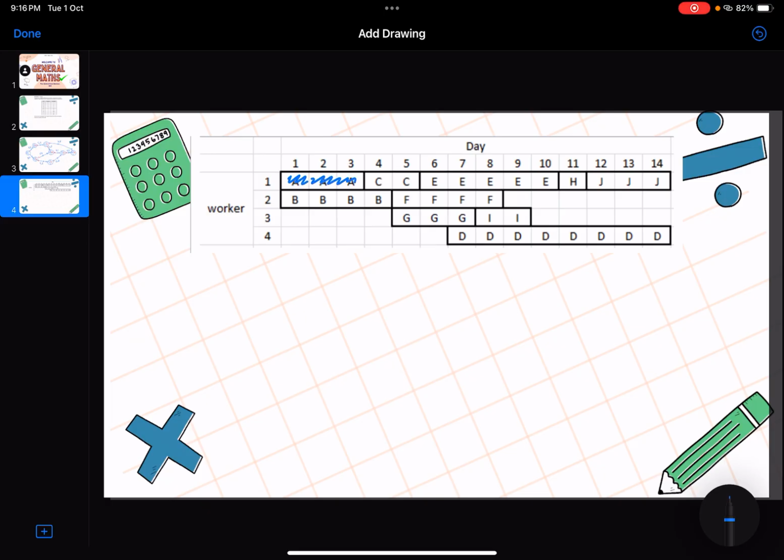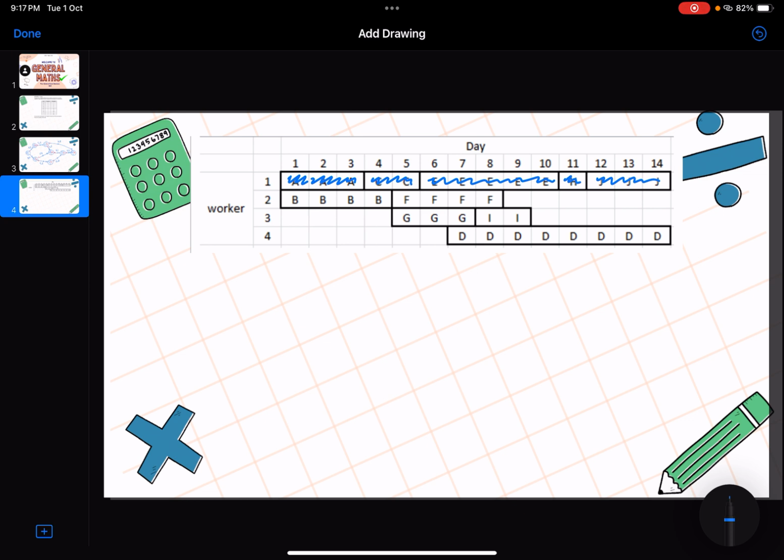He can then do activity C, which takes 2 days, then activity E, which takes 5 days. He can then do activity H, which takes 1 day, and then activity J, which takes 3 days. So worker 1 can do all of those activities in 14 days.